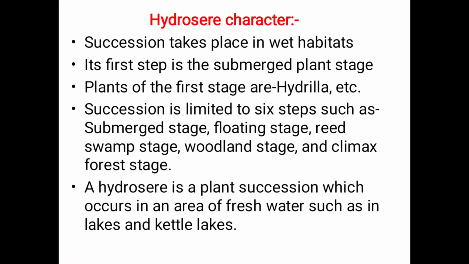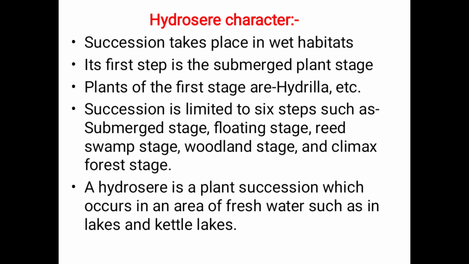Here are the characters of hydrosere. Succession takes place in wet habitats. The first step is the submerged plant stage. Plants of the first stage are Hydrilla, etc. Succession is limited to six steps: submerged stage, floating stage, reed swamp stage, woodland stage, and climax forest stage.